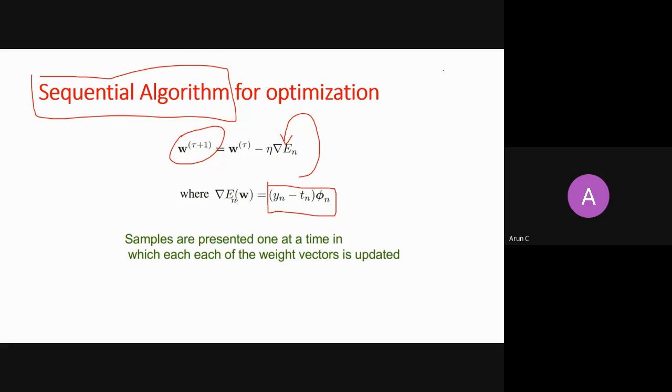You just queue up your data set somewhere like this. Take every sample one by one, update your W. Then take the second sample, update your W, and you do it again and again. Finally, it will converge. So the sequential algorithm will give the same result, it is some kind of a stochastic algorithm, right? So it will converge and it will give you the answer.